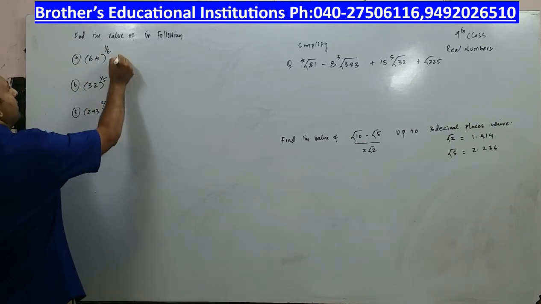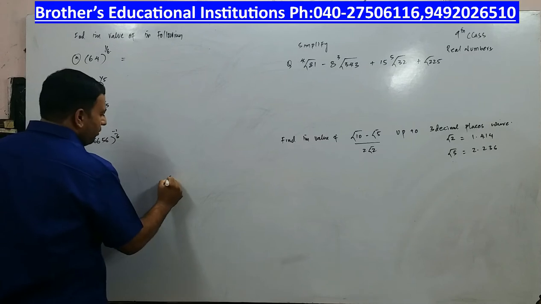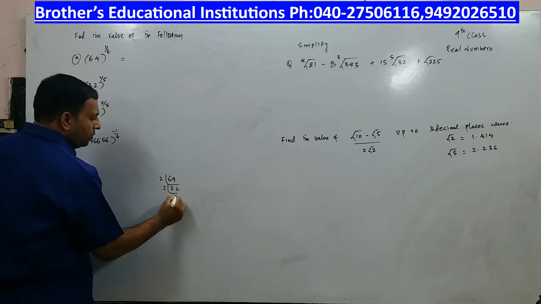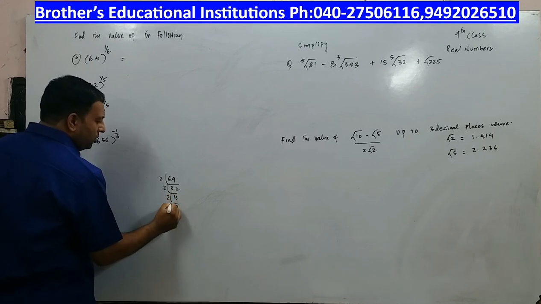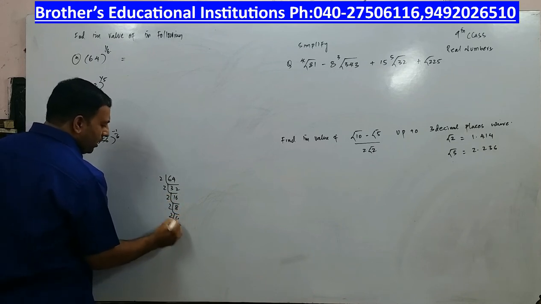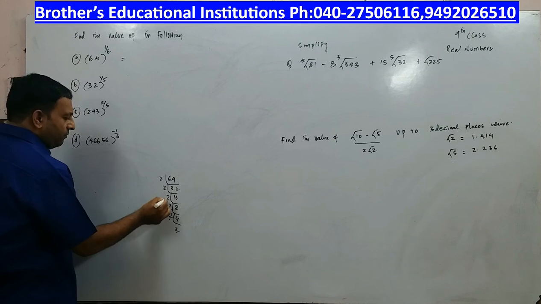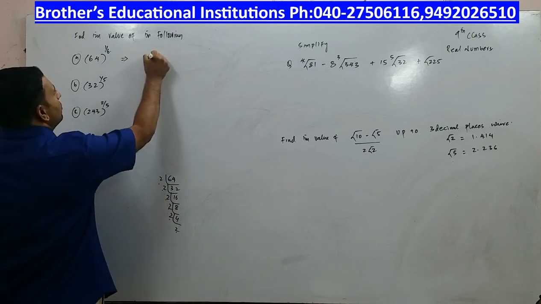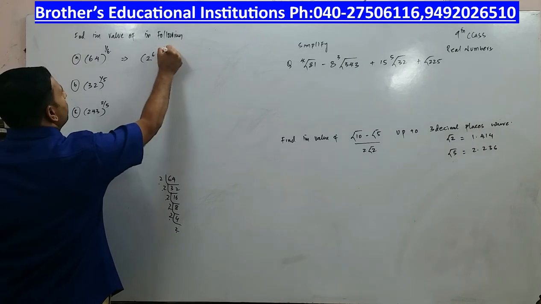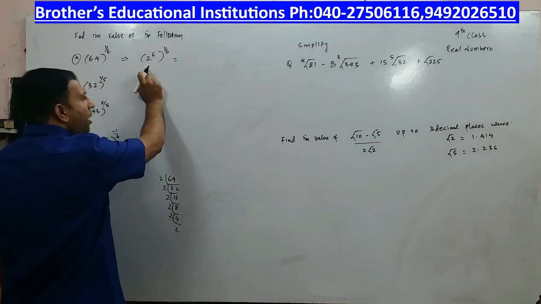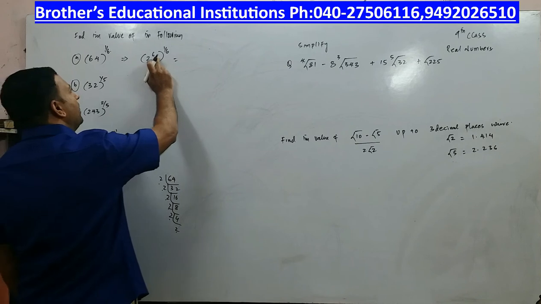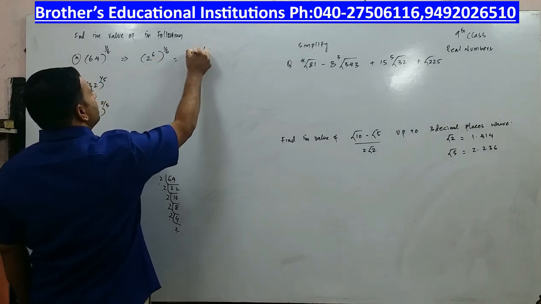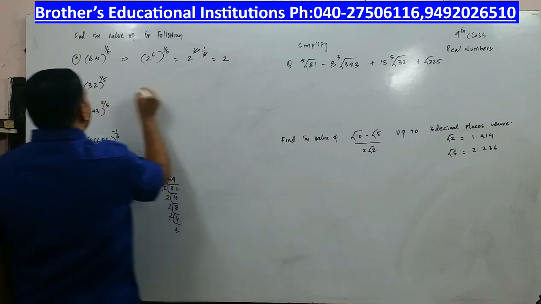How do you find it? You should write 64 as 2 to the power of 6, since 2 32s are 64, 2 16s are 32, 2 8s are 16, 2 4s are 8, 2 2s are 4, and 2 1s are 2, which is 6 times. So 64 can be written as 2 to the power of 6 whole to the power of 1 by 6. Now you have a formula for exponents: a power m whole power n is equal to a power mn. 6 into 1 by 6, the 6s cancel, and the answer is 2.